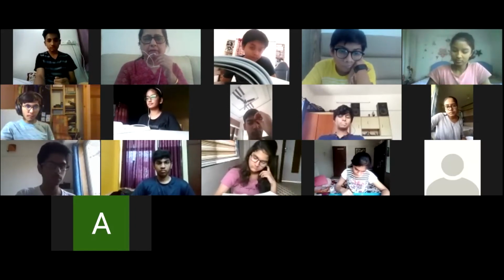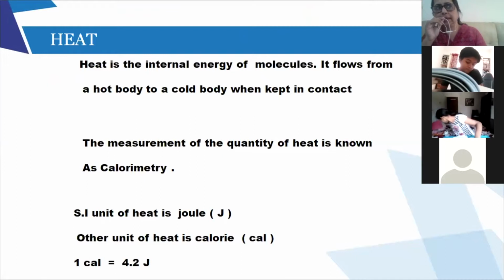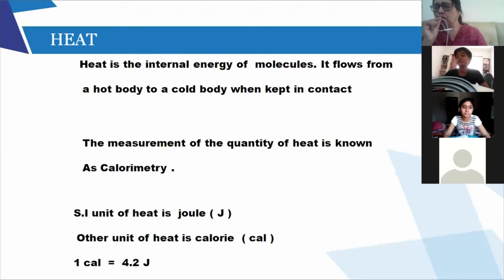Just let us have a look at the screen. Now, what is heat? It is the internal energy of the molecules, okay? And it always flows from a hot body to a cold body whenever it is kept in contact, right?